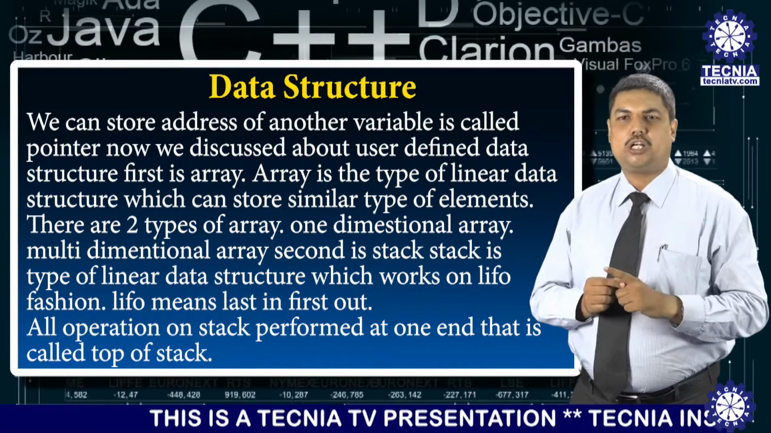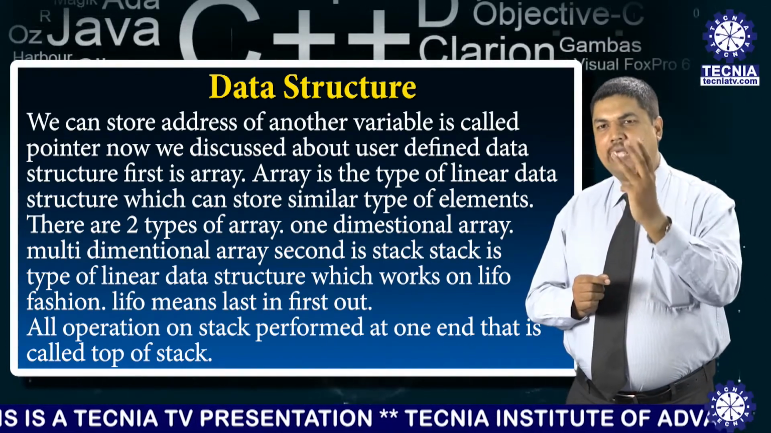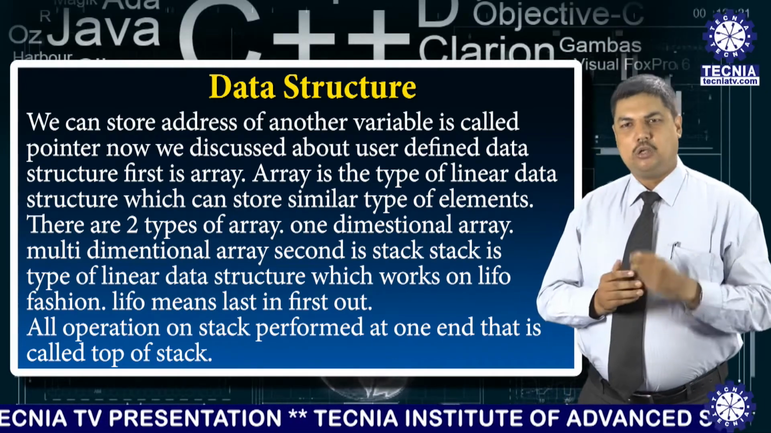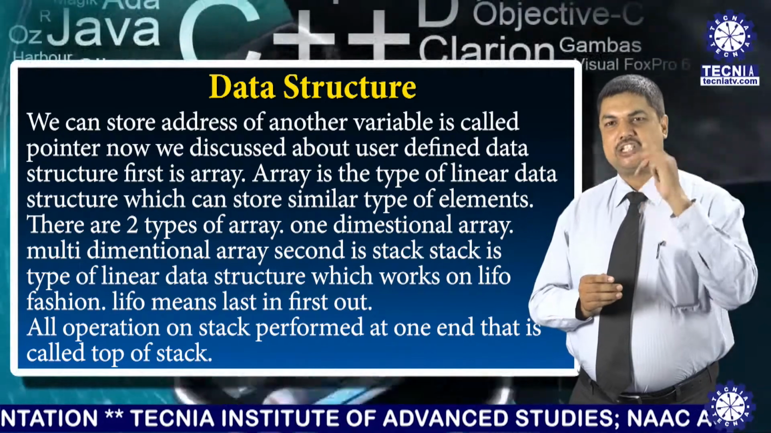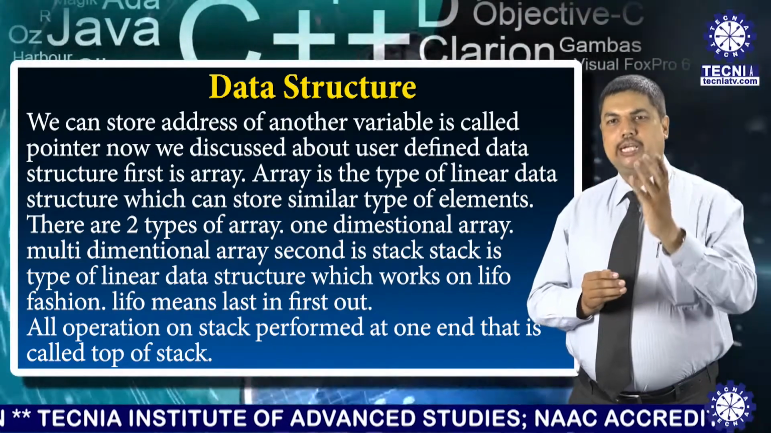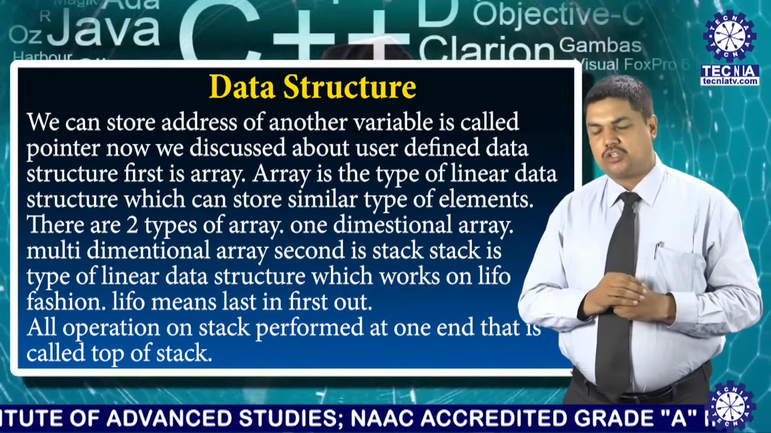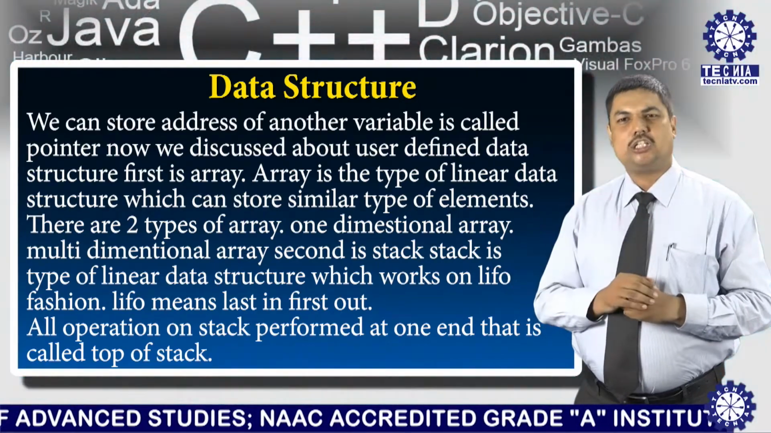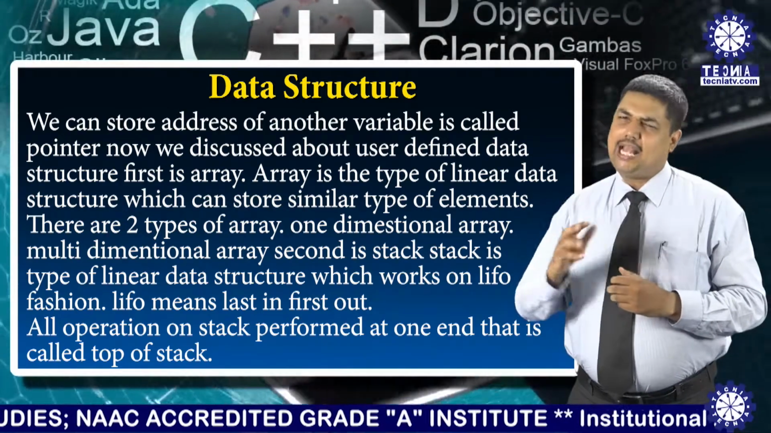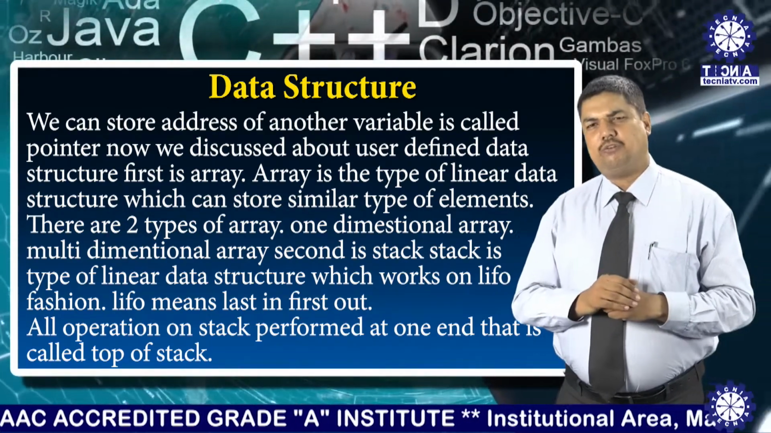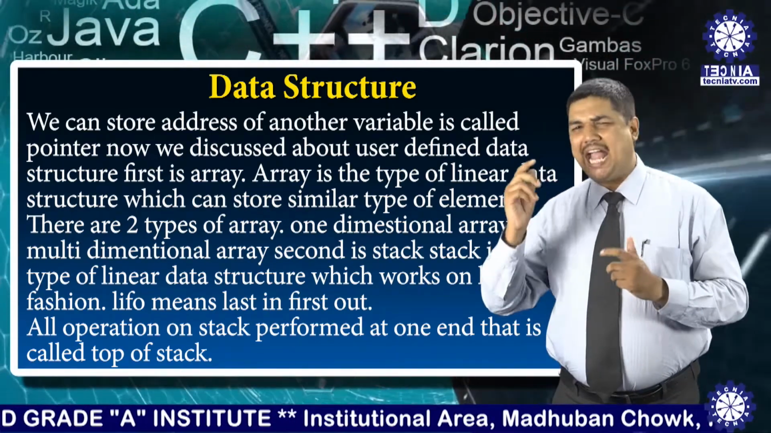Linear data structure, we can specify that there are many types of linear data structure. For example, it is the array, the stack, the queue, the linked list. But when we discuss the non-linear data structure, it has two types. We can say the tree and the graph. Now we first introduce the first type of linear data structure, that is called the array.